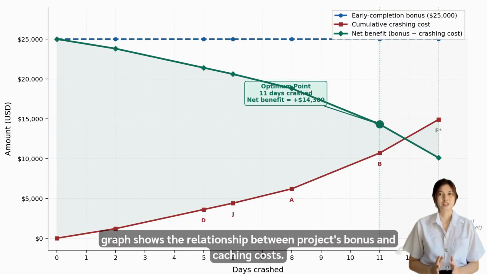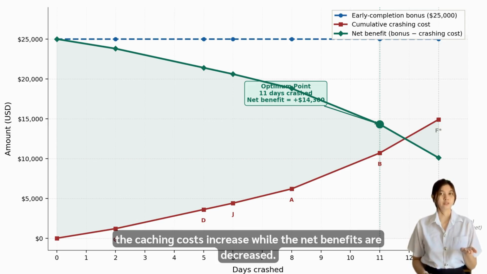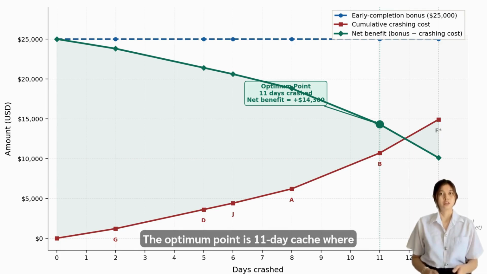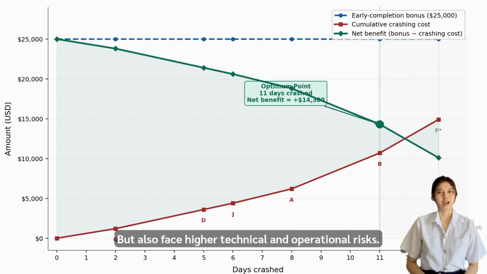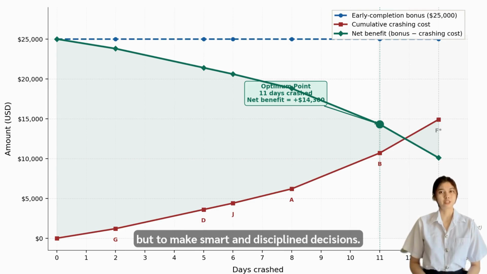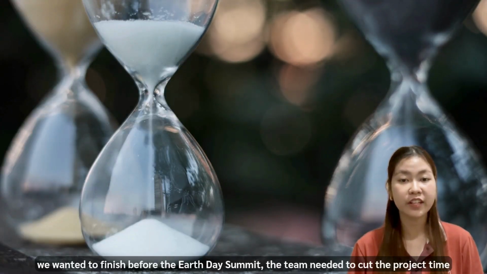This graph shows the relationship between project bonus and crashing cost. As more days are reduced from the schedule, the crashing costs increase while the net benefits decrease. The optimum point is 11 days crashed, where the project can still meet the target schedule and maintain positive benefit. So now the project has a chance to gain $25,000, but also faces higher technical and operational risks. The challenge is not only to move faster, but to make smart and disciplined decisions. We want to finish before the Earth Day Summit.